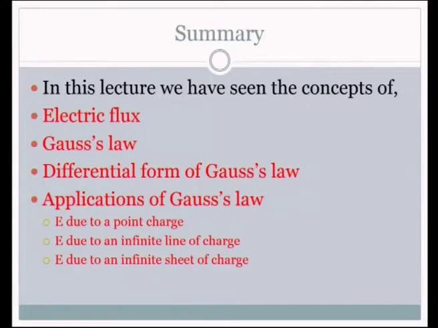I hope now it is time for us to look at the summary of today's lecture. In this lecture, we have seen the concepts of electric flux, Gauss law, differential form of Gauss law, and the applications of Gauss law as the electric field due to a point charge, electric field due to an infinite line of charge, and electric field due to an infinite sheet of charge.